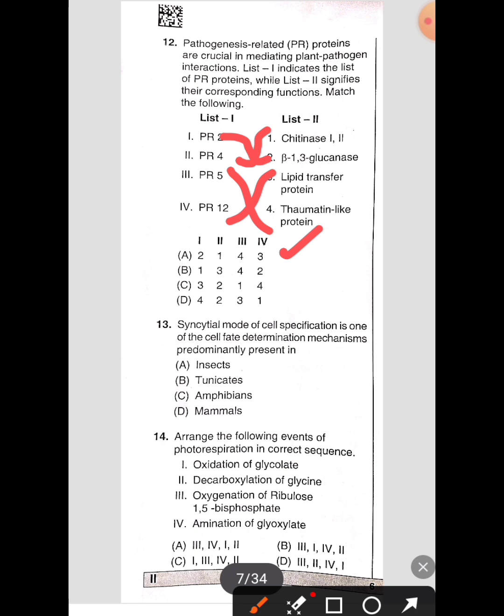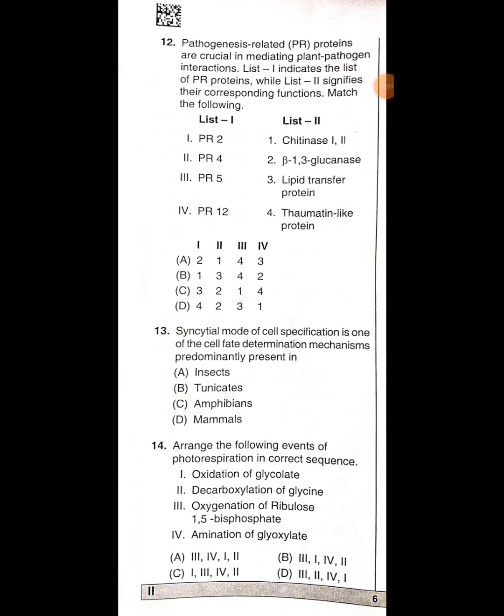So let's see the next question. Syncytial mode of cell specification is one of the cell fate determination mechanisms predominantly present in.